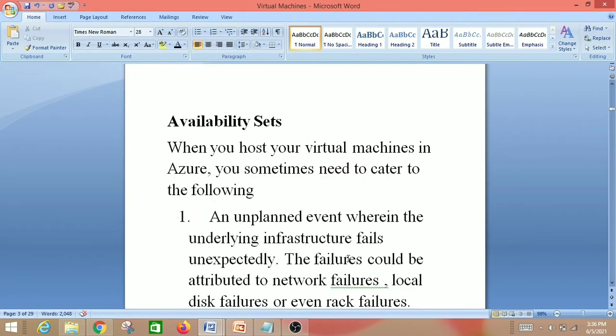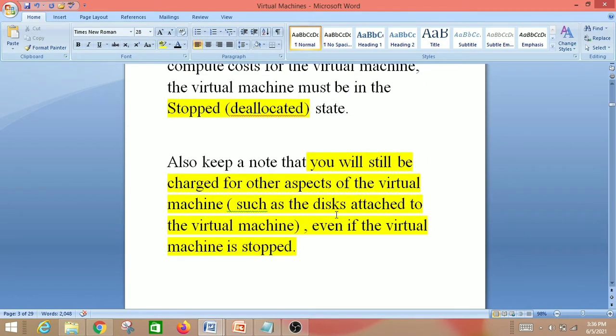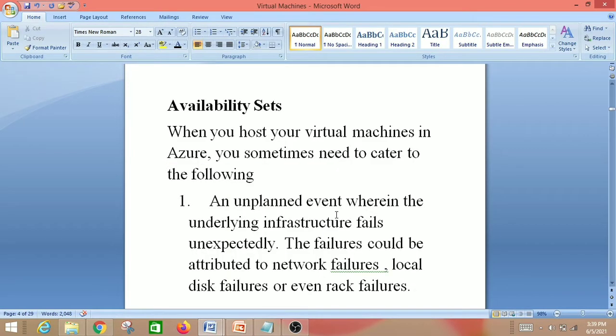Let us move to the next one, availability set. Before that, these are the two main points frequently asked in the AZ-900 exam from the virtual machine point of view: the disk storage, and the time it runs, the operating system and the region.